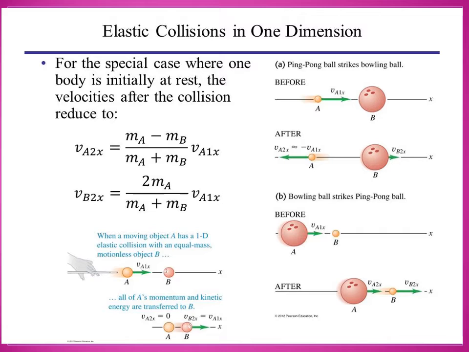Some part of the initial kinetic energy is transformed to other forms of energy. This is because the impact of collisions and the deformation occurring due to collisions may in general produce heat, sound, light, etc. By taking these effects into account, we classify collisions as elastic collision and inelastic collision. What is elastic collision? In a collision, the total initial kinetic energy of the bodies is equal to the total final kinetic energy of the bodies after collision. That is the elastic collision. Total kinetic energy before collision is equal to total kinetic energy after collision.